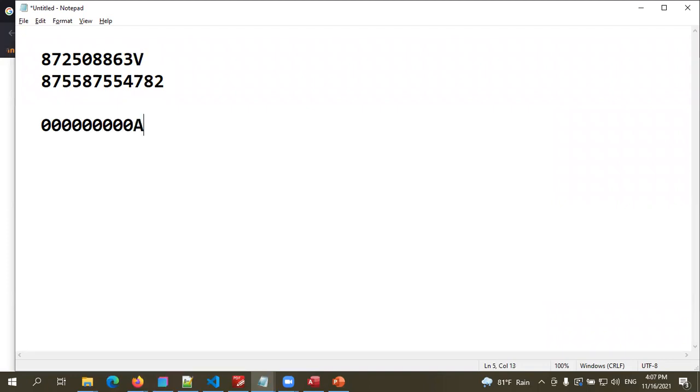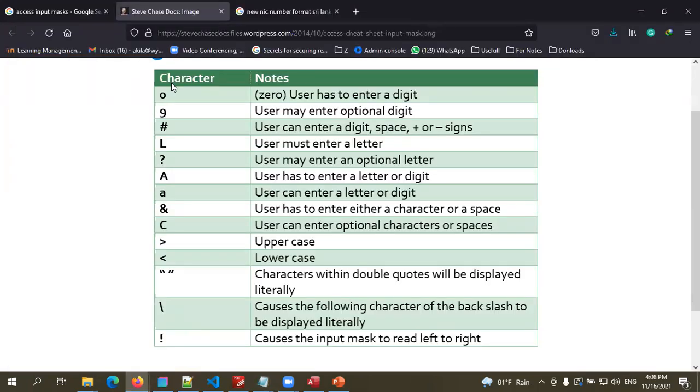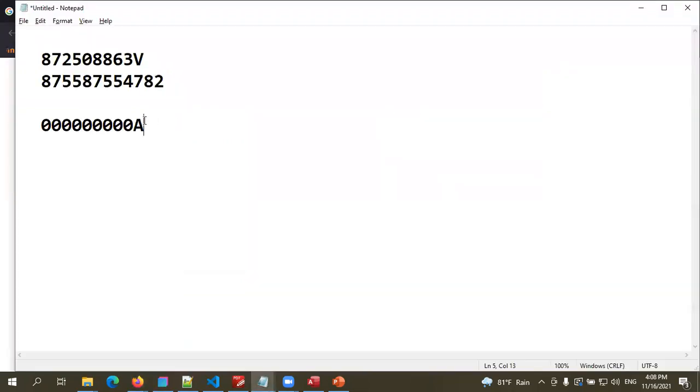So then A. After that, in this format, there are no other numbers, but in this format, users may enter another 2 numbers. Then 9, right? User may enter an optional digit. So this is the input mask that we can use for the NIC field.